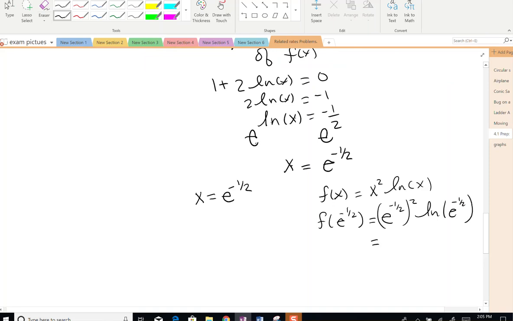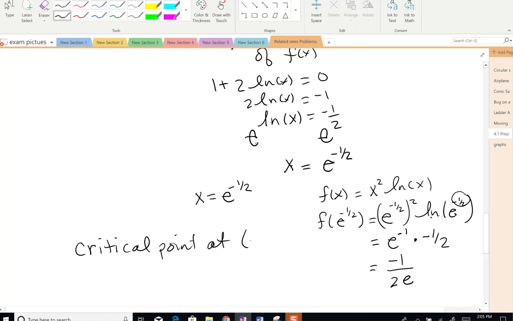Now this is just equal to e to the negative 1, and the ln of e to anything is that anything, so this is times negative 1/2, which is equal to negative 1 over 2e. So we have a critical point at e to the negative 1/2, or I could put that 1 over the square root of e, comma, negative 1 over 2e. So that's where our critical point is.